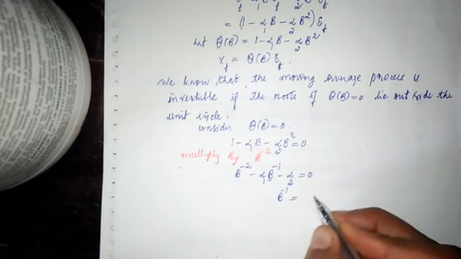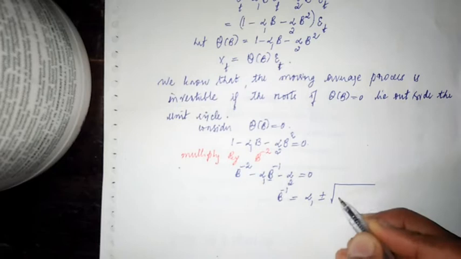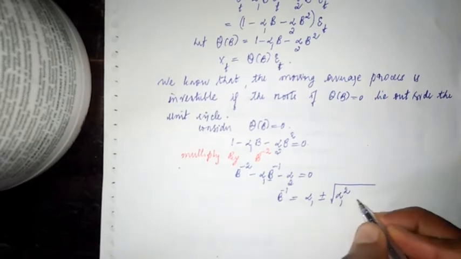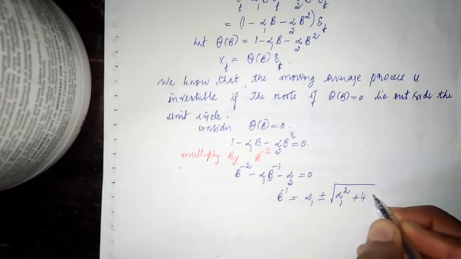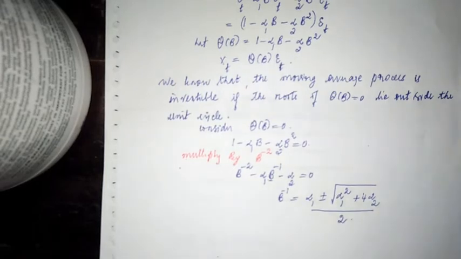So what is the root? Minus b, that is alpha 1, plus or minus the square root of b square, alpha 1 square minus 4ac, that is plus 4 alpha 2, divided by 2. Since it is a quadratic equation, there are two roots.